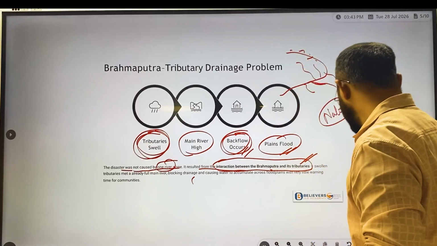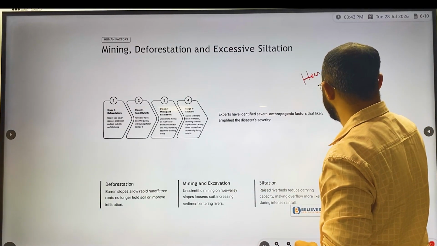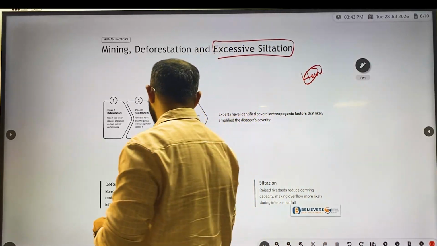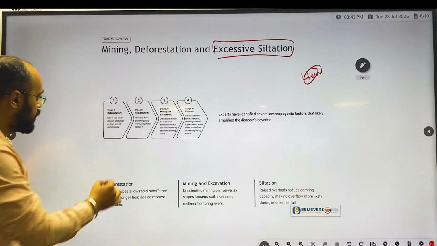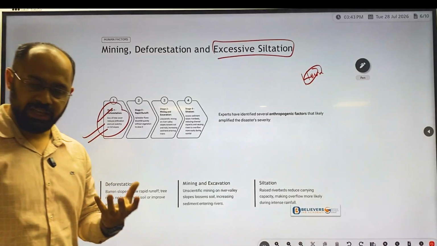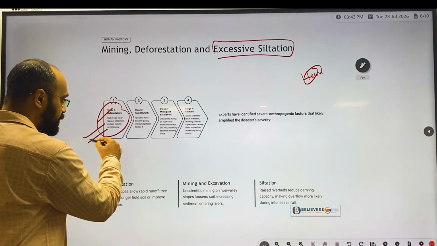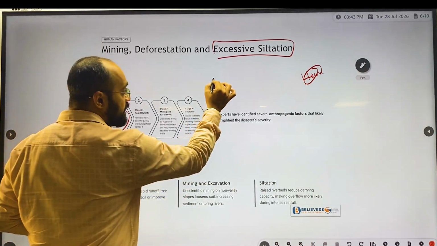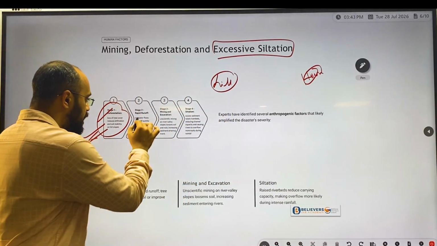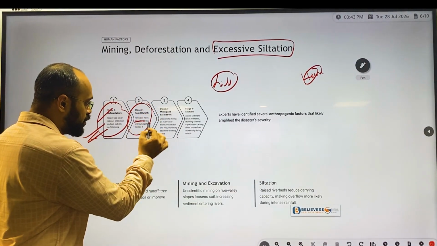Okay. Now we'll understand what the human reasons are. Here the human reasons we'll understand: mining, deforestation and excessive siltation. Okay. So now the first part is loss of tree cover, especially where tree cover was removed in particular areas for development work, especially on hill slopes. Okay, especially on hill slopes, and even rapid runoff, which means rainwater flows downward very quickly without vegetation.